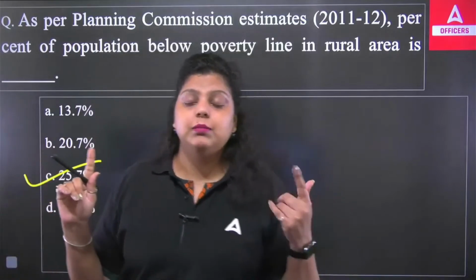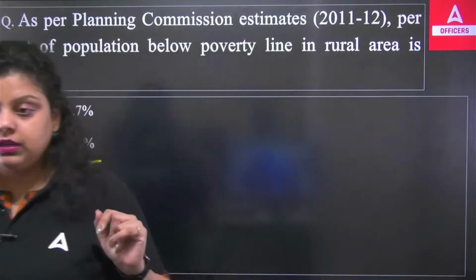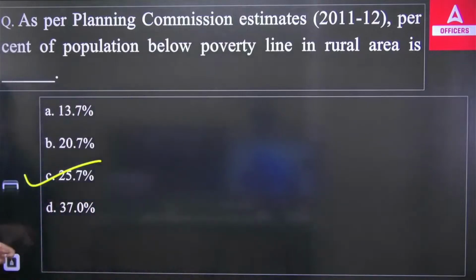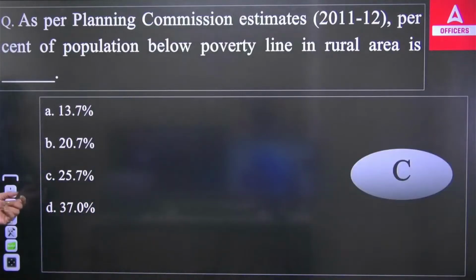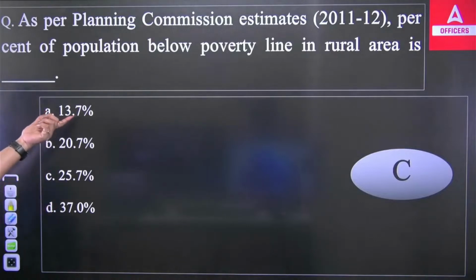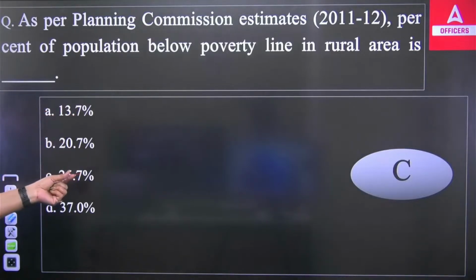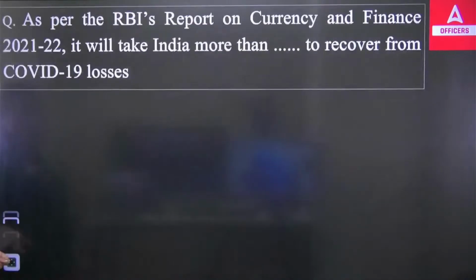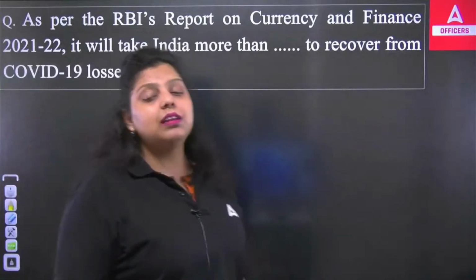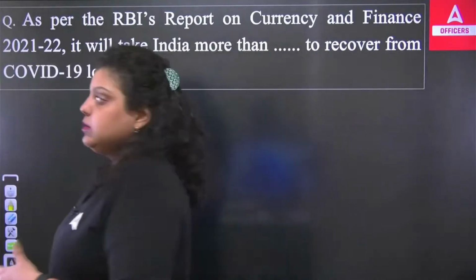If you do not have that money, you are a below poverty line person. Okay, this used to happen. So in the rural area, obviously the poverty used to be more compared to the urban area. Urban area used to have around 13%, but the rural area has 25.7%. Okay, because in the rural area you do not have job opportunities. In the rural area you do not have skilled laborers. That's why there is more poverty.